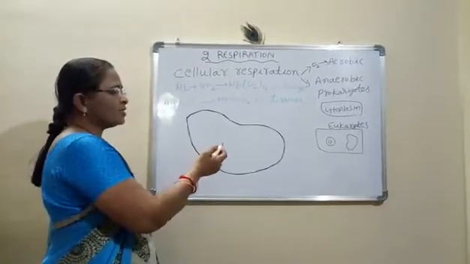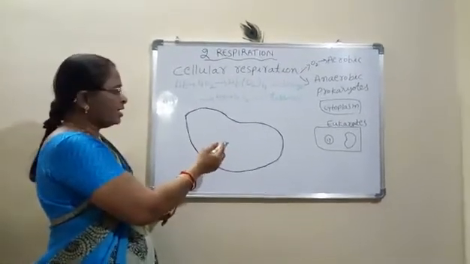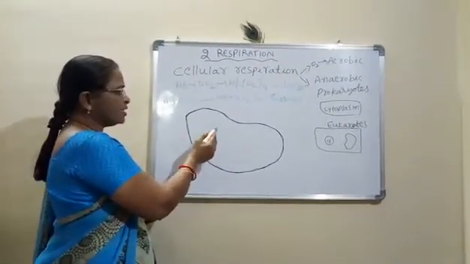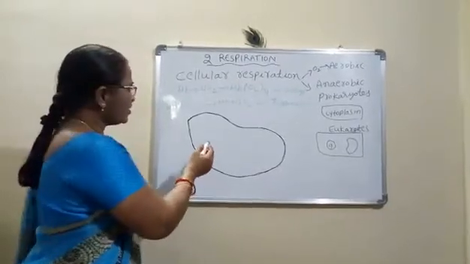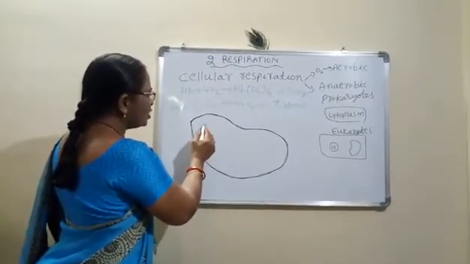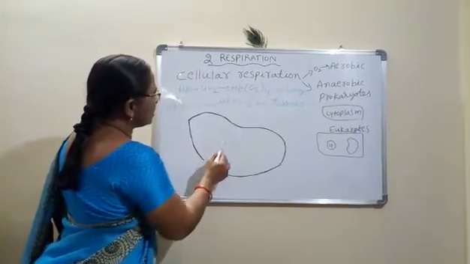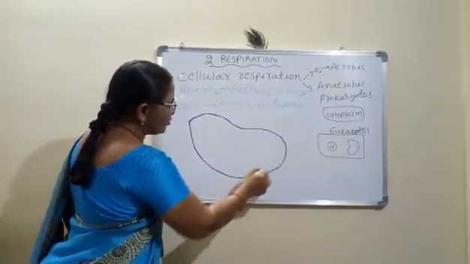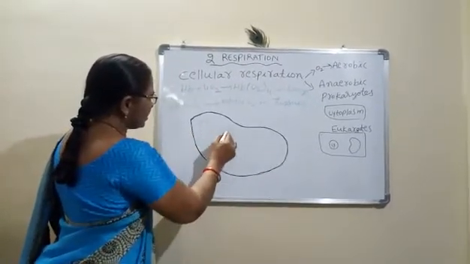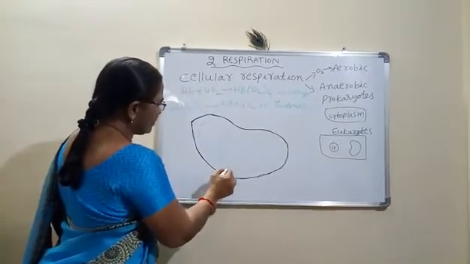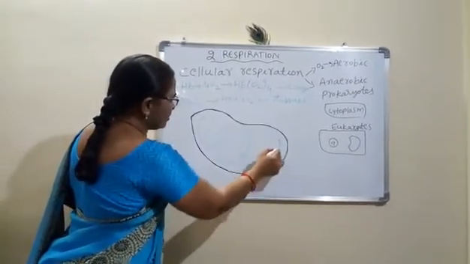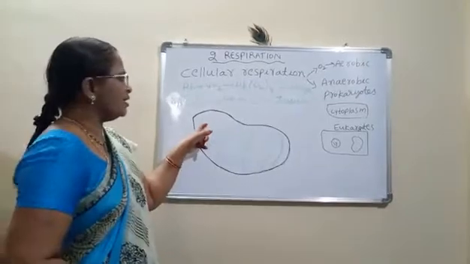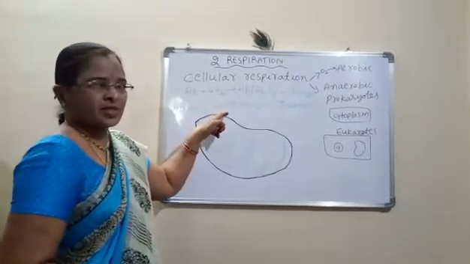Coming to the structure of the mitochondria, it is a discoid structure which contains two layers, and inside that we can see the inner foldings known as cristae. In this cristae we can see the process of respiration.